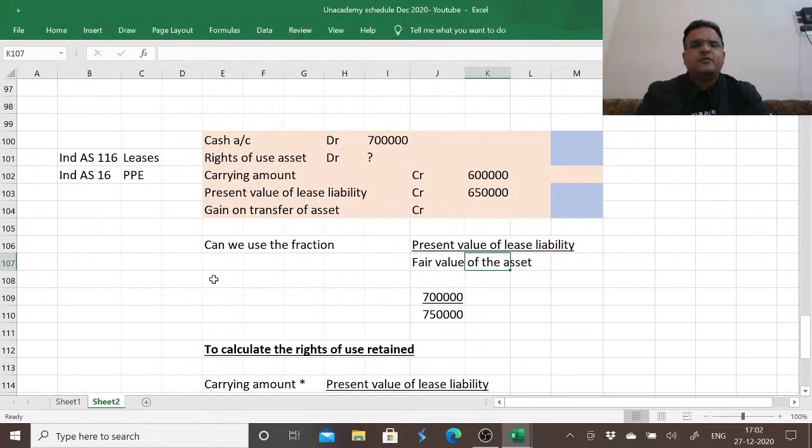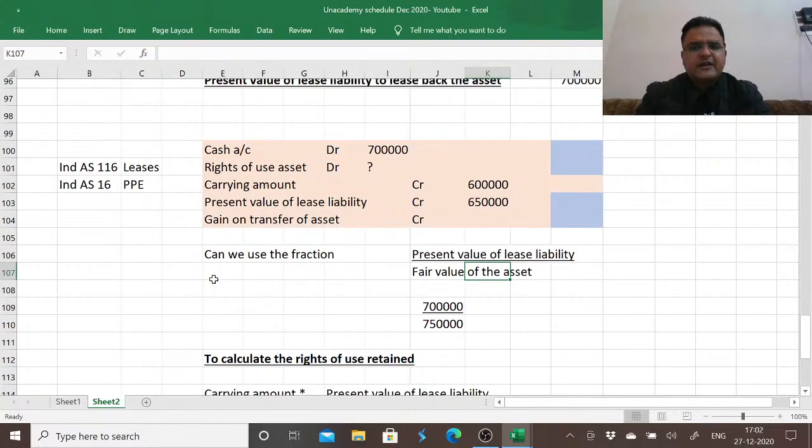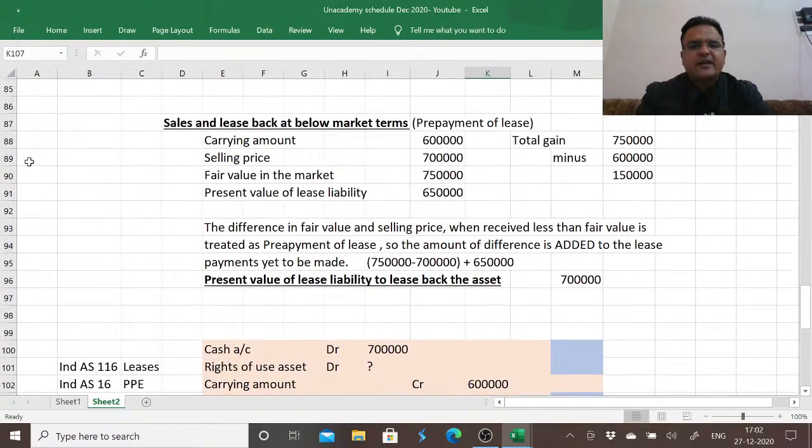Why am I stressing this point? The biggest confusion that arises when dealing with sale and leaseback transactions is what amount should be used as the present value of lease liability. That's the area which creates confusion for many of us: what should be the numerator to be used in the fraction. Many of you may think that since it is given as present value of lease liability, we should use 6,50,000 as the numerator.